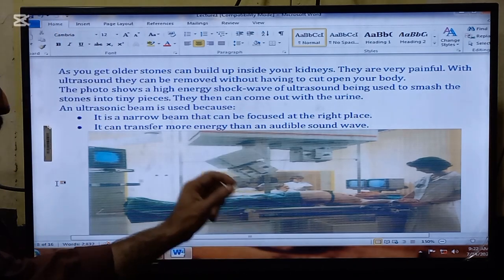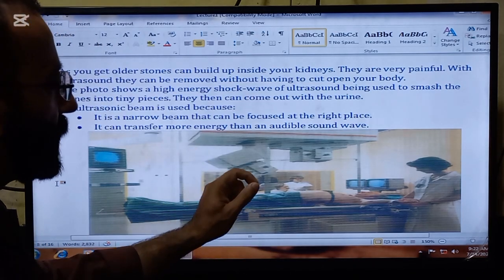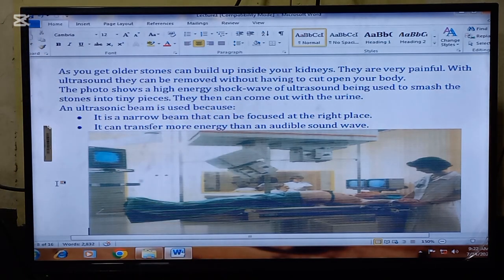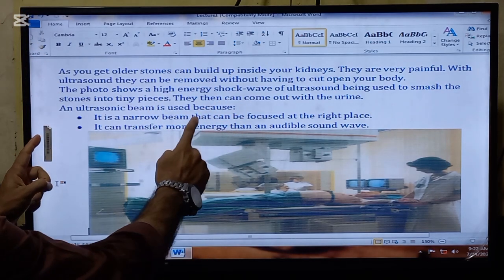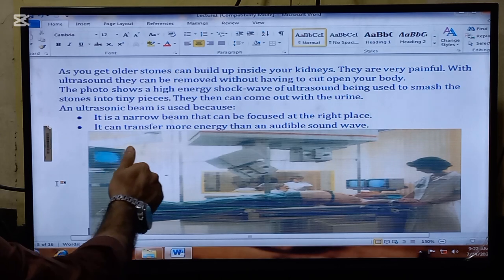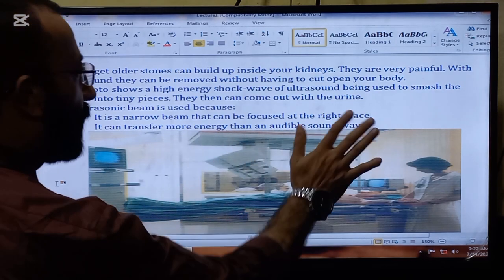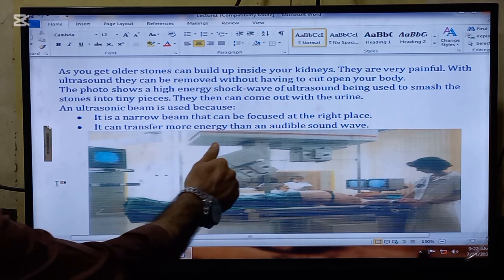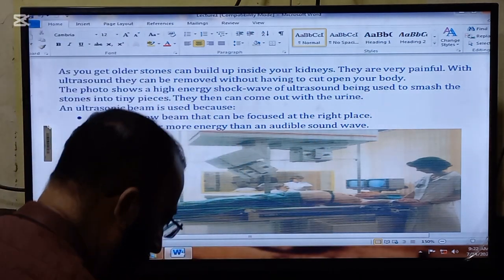So this is the process how stones are broken in our kidneys. So ultrasonic beam is used because it is a narrow beam that can be focused at the right place only. Number two, it can transfer more energy than an audible sound wave.